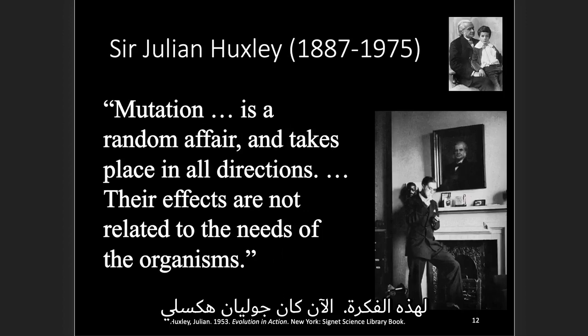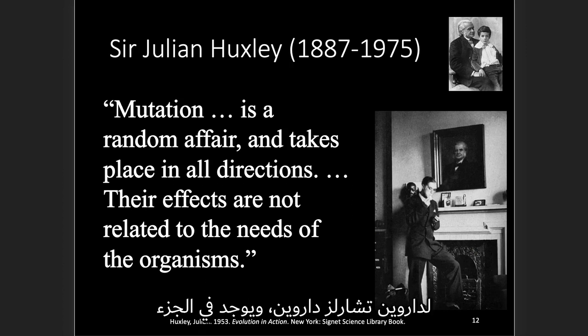Now, Julian Huxley was the grandson of Thomas Huxley, otherwise known as Darwin's bulldog, for aggressively promoting Darwin's new theory of evolution, a contemporary of Charles Darwin. And there in the upper right, you have a photo of the young Julian Huxley sitting on the lap of his grandfather. And then in the lower right, Huxley is in his home under the portrait of his grandfather on the wall there. So definitely a family lineage here.